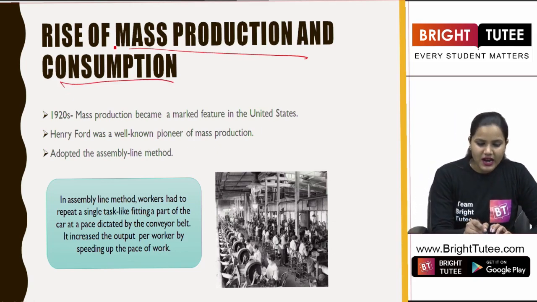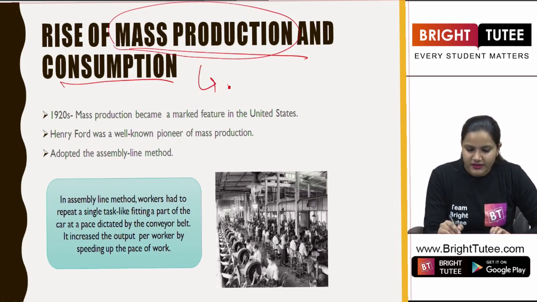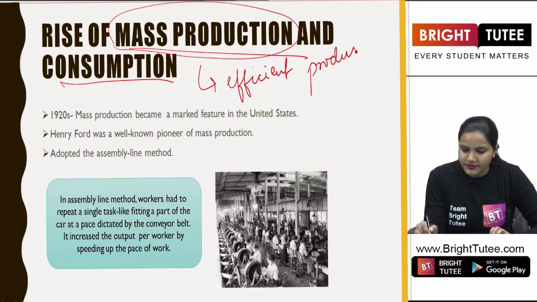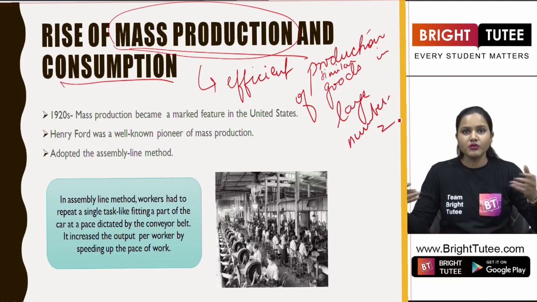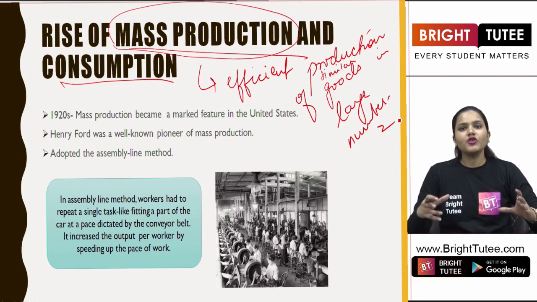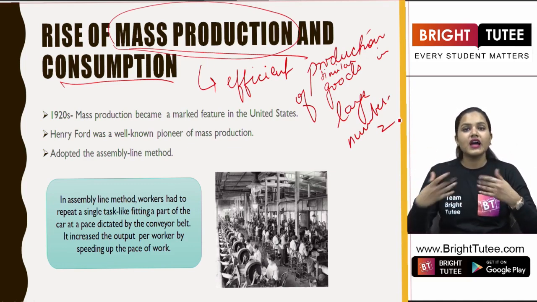Now what do you understand by mass production here? Mass production, if we say in simple terms, means efficient production of goods, of similar goods, in large number. So as the name suggests, mass production means producing something in large number. Here we are talking about similar goods that are being produced in large numbers.